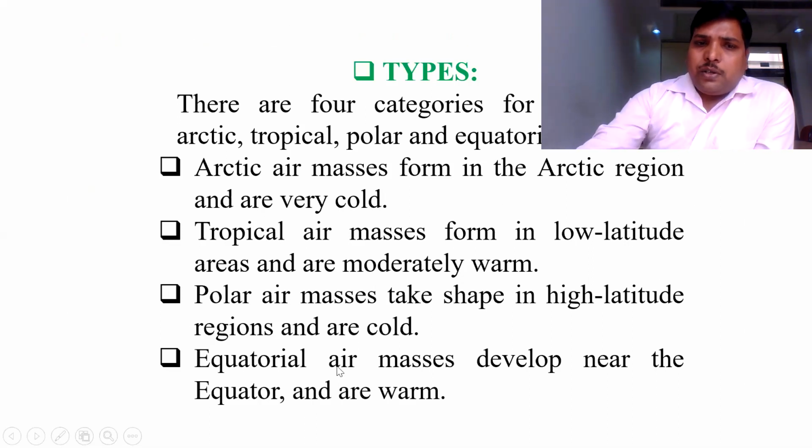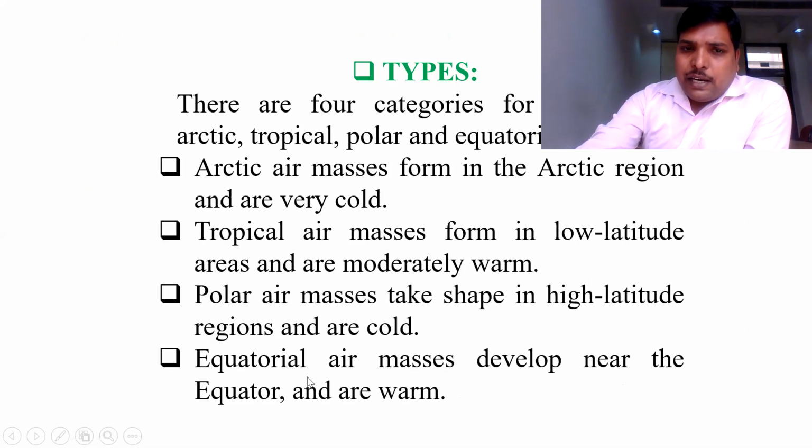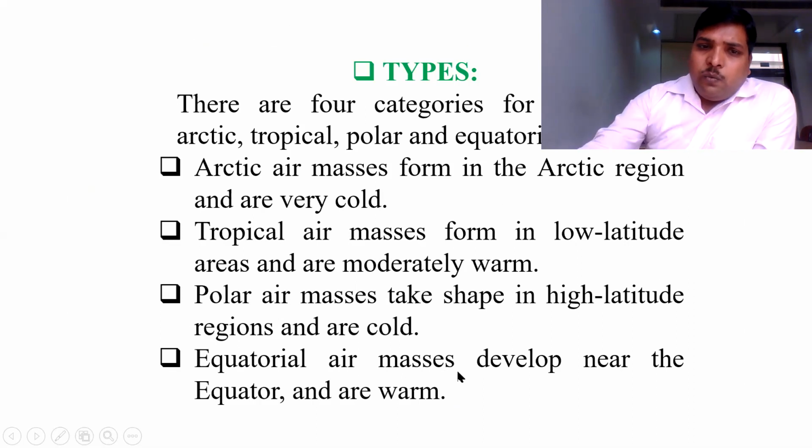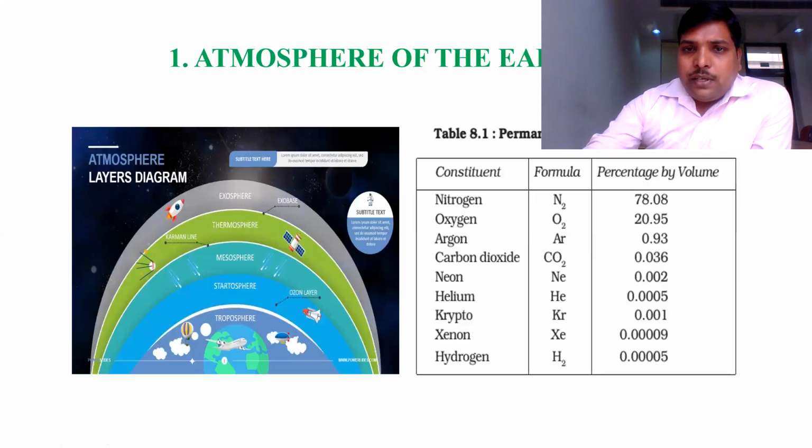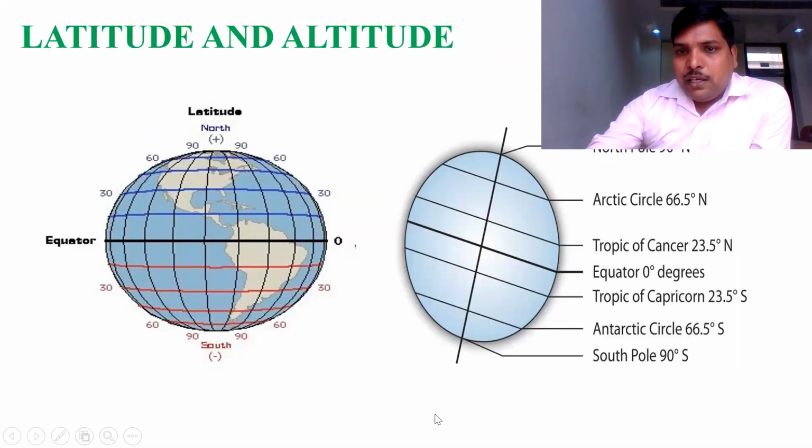Similarly, equatorial air masses develop near the equator and are warm. There is a difference between tropical air masses and equatorial air masses. Equatorial air masses are the air masses that develop on the equatorial line. What is the equatorial line? This is the equatorial line. Whatever air masses develop on this particular line are called equatorial air masses.